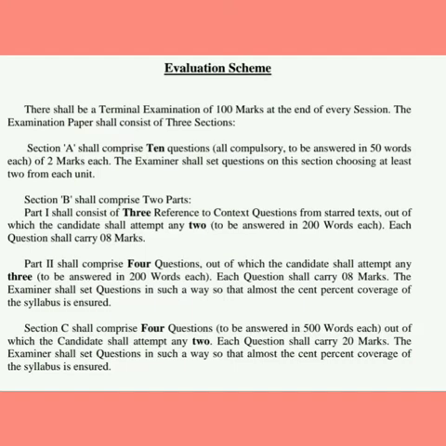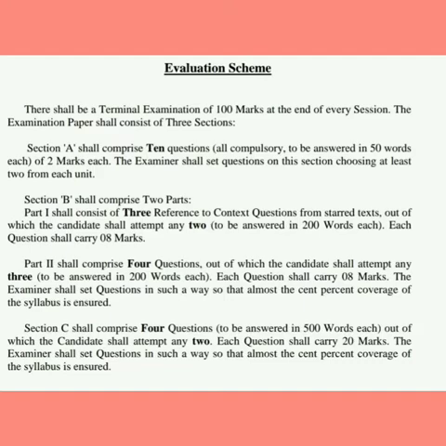It means in section A, 10 questions of 2 marks, total 20 marks will be covered, and the examiner will set questions on this section by choosing at least 2 questions from each unit out of the 5 units.